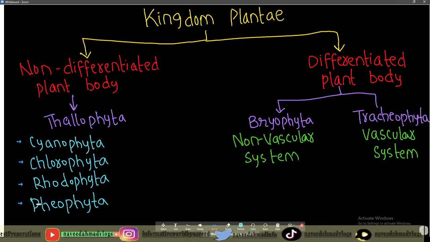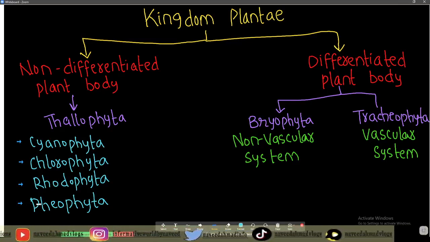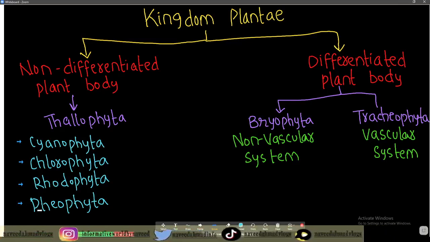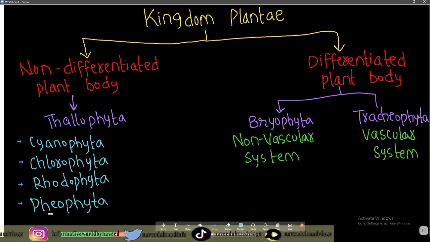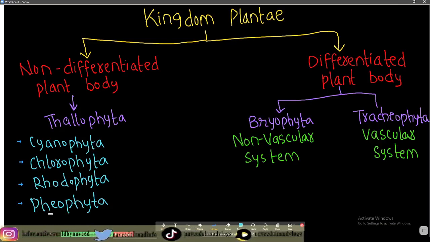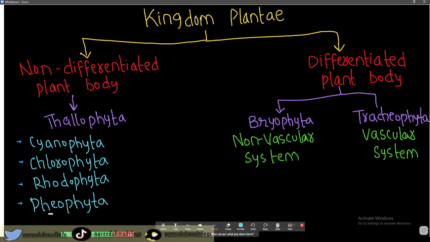So the fourth one is Phaeophyta. Phaeophyta includes kelps and brown algae, and this group is not closely related to land plants. Their cells contain different pigments such as chlorophyll c and fucoxanthin. So these are the four types of Thallophyta, and we also discussed the types of Bryophyta and Tracheophyta.